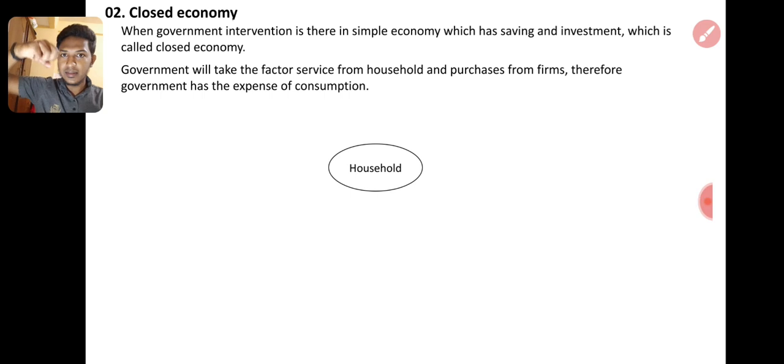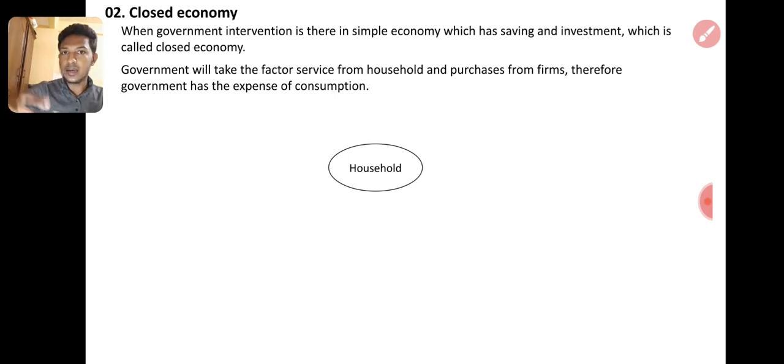So if government is involved, tax will be there. So tax is an outflow. We are seeing only the private sector as the economy, from the private sector point of view, inflow and outflow. So for the private sector, tax is an outflow, right?